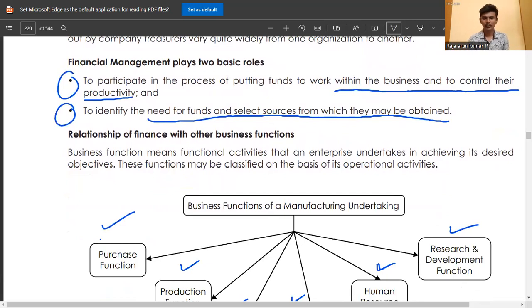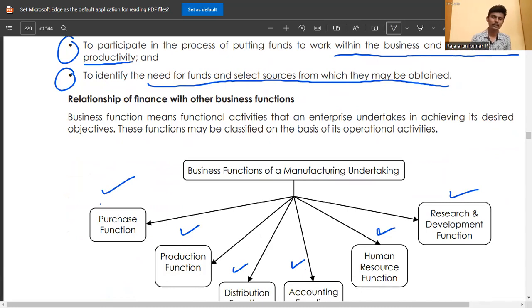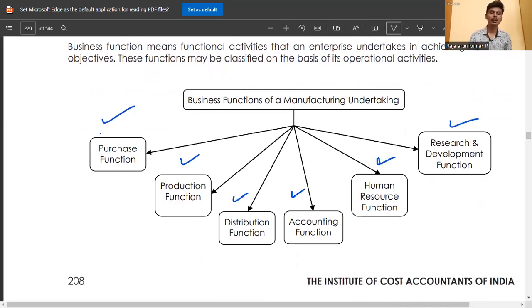Next, the relationship of finance with the other business functions, like the business functions of a manufacturing undertaking. Imagine a manufacturing unit. They purchase the raw material, they have production via work in progress, a production function, a distribution function, an accounting function, a human resource function, and research and development for the product. These are the various functions in a manufacturing unit.